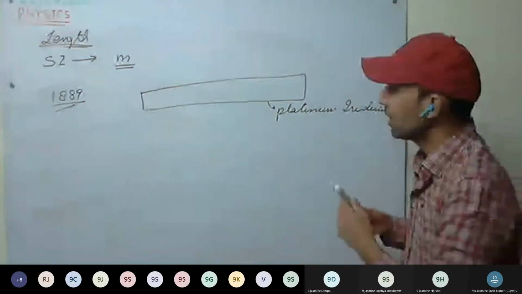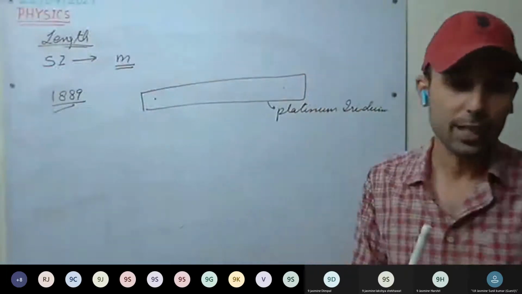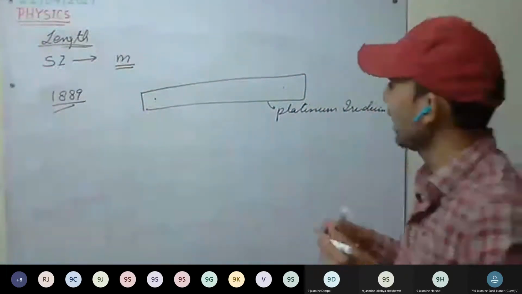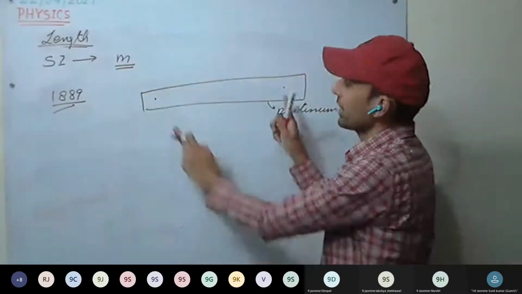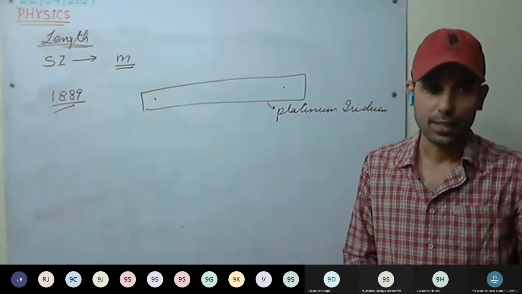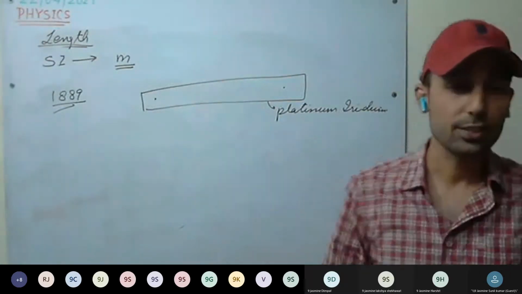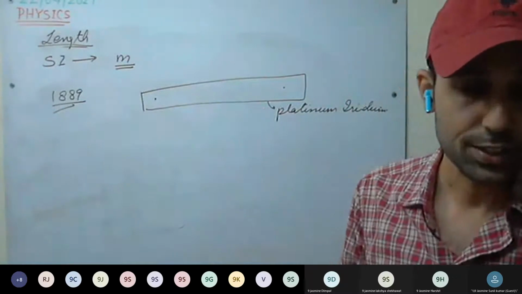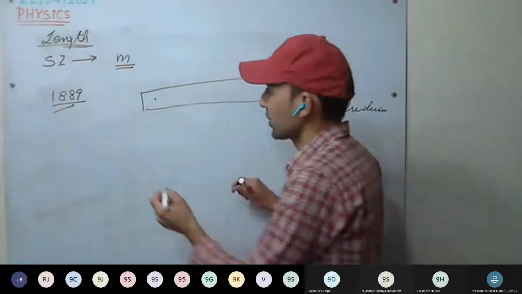Now, how do we define the meter? We marked 2 points. That is, this rod was kept at 0 degrees Celsius and we marked 2 points on this rod. And this length was considered as 1 meter. Later on, its definition changed in 1960, and in 1983 it was changed further.